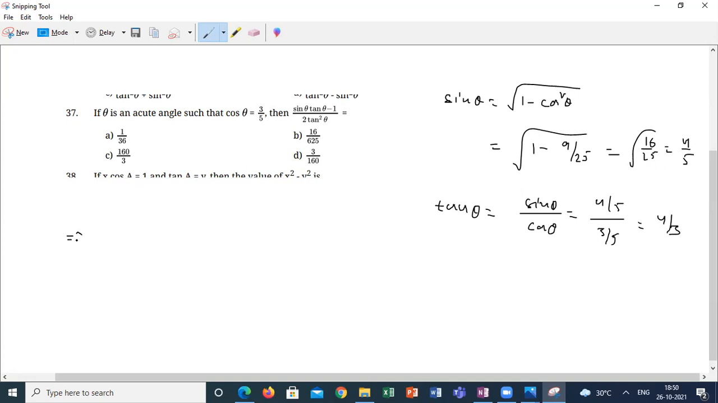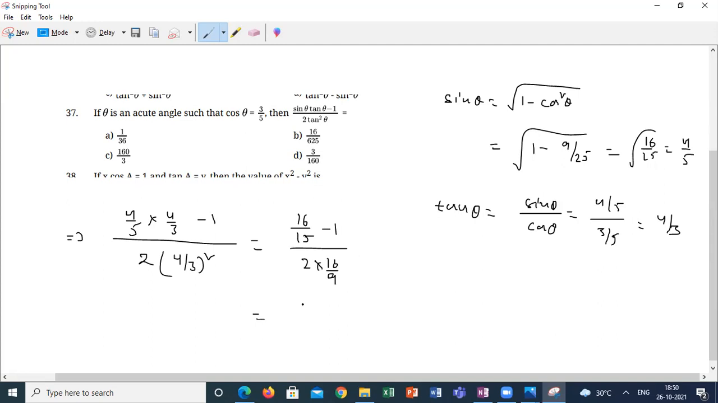Now substitute all these values. What is the value of sin theta? 4 by 5. Tan theta 4 by 3 minus 1 divided by 2 into 4 by 3 whole square. So this is 16 by 15 minus 1 divided by 2 into 16 by 9. 16 minus 15 is 1 by 15 divided by 32 by 9. So this will be 9 by 32 into 15. 3 3s, 3 5s. This will be 3 by 160, my answer.